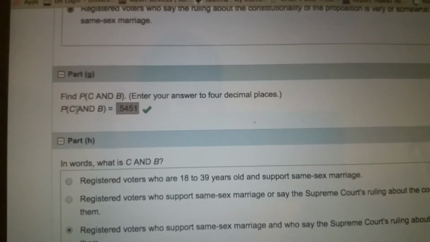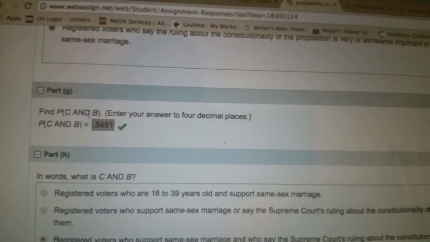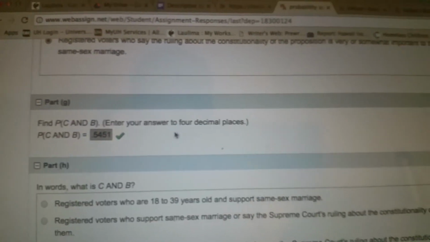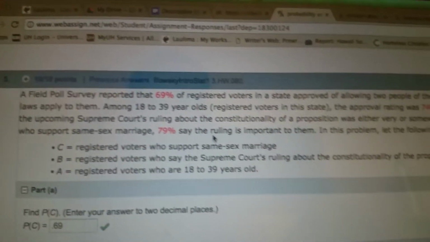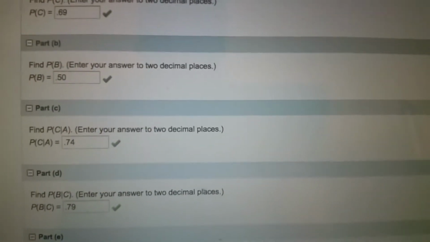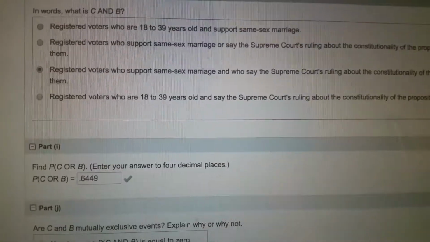Part G. Find C and B. Okay, so this is where it's going to get complicated. We are not given C and B. And, okay, let me find my pen. Where did that pen go? Hold on. Okay, so what they're asking for, again, let me get zoomed in.